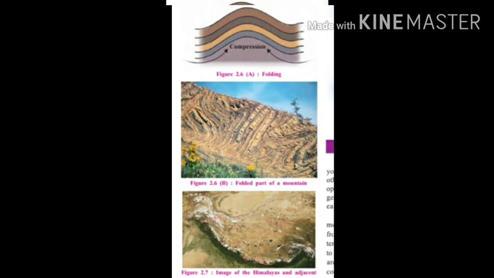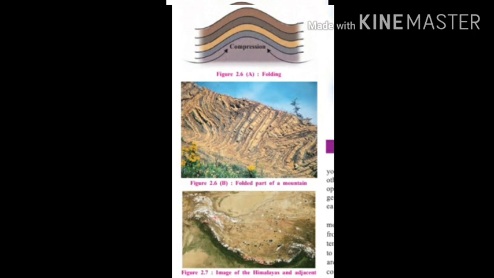Now we are going to see fold mountains, because we know that fold mountains are the creation of slow movements, the creation of mountain building movements. The first landscape which is created by the mountain building movements is fold mountains. Now we are going to see how they are created, how they are made.